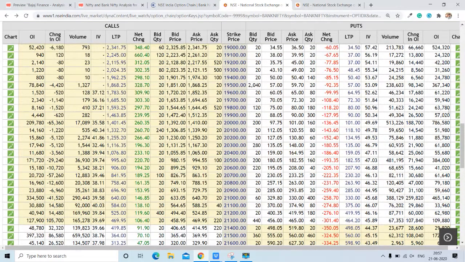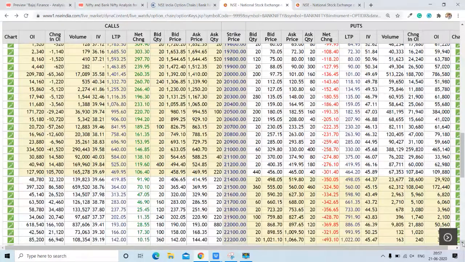Now we will go through the put side and find out where the highest put is. For this purpose we will go through this column. Here we can see around 7,86,000 contracts are open at the 20,000 strike. So this is the highest put, whereas the second highest put is here. We can see 5,24,000 contracts at 19,000. So this is the highest support if Bank Nifty falls. And if we talk about the immediate support, here we can see the immediate support at 21,000.